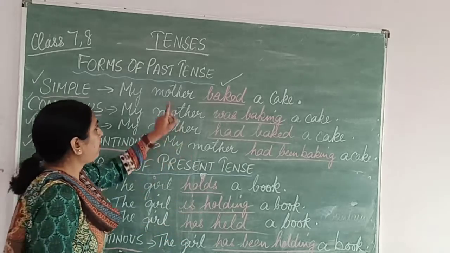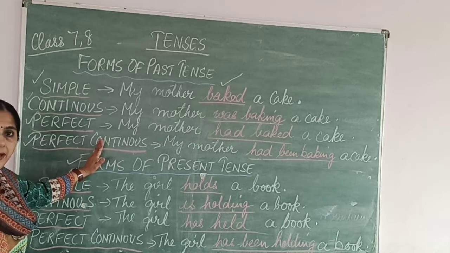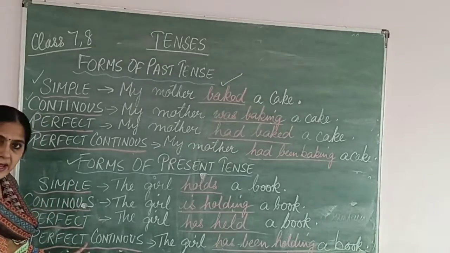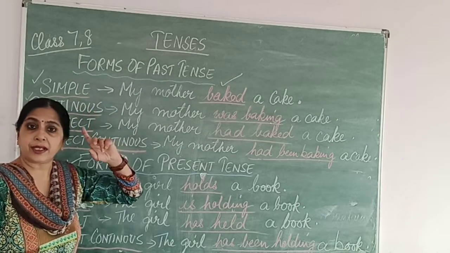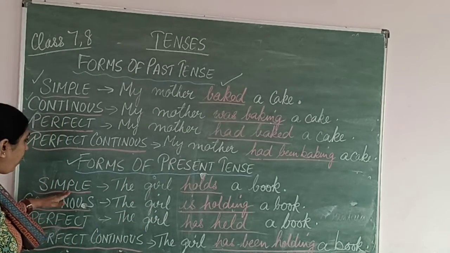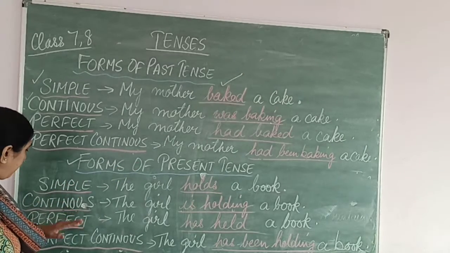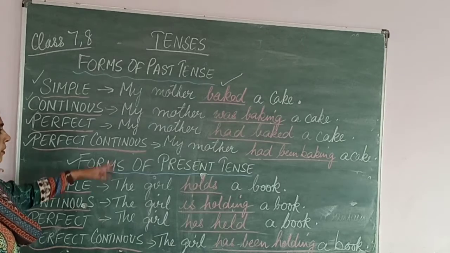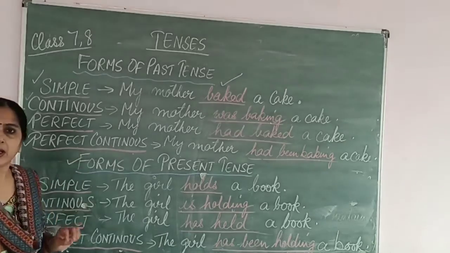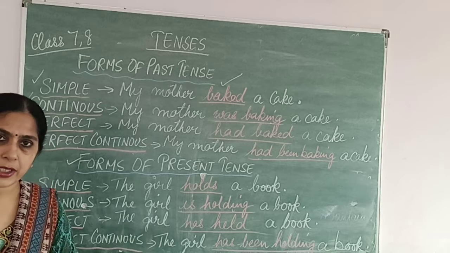I hope past tense and present tense, two tenses we have discussed, and four forms of the tense. The forms will be the same, except we have to consider the tenses: the past tense, present tense, and now we will discuss the future tense. So simple form: present simple tense, present continuous tense, present perfect tense, present perfect continuous. Similarly, past simple tense, past continuous, past perfect, and past perfect continuous tense. Okay? So I hope these two are clear to you. Now we shall discuss the future tense.